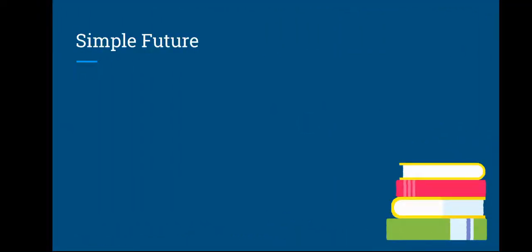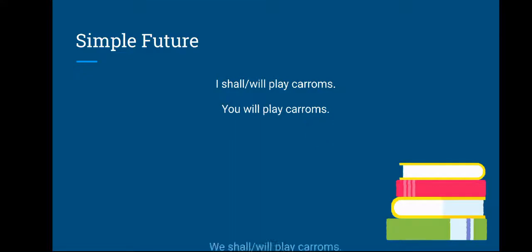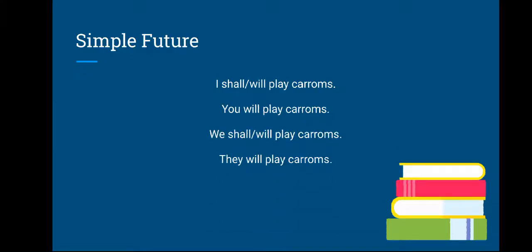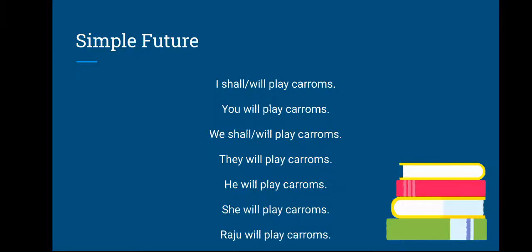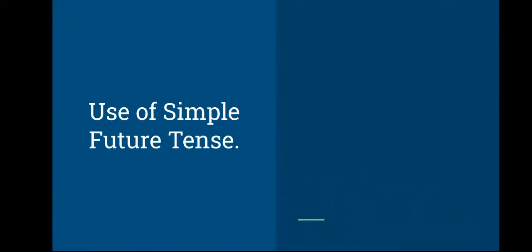Simple future. The sentence structure for this: I shall or will play caroms, you will play caroms, we shall or will play caroms, they will play caroms, he will play caroms, she will play caroms, Raju will play caroms. So, shall and will, they are modal verbs. First person I and we, they take shall, and second and third person they take will.